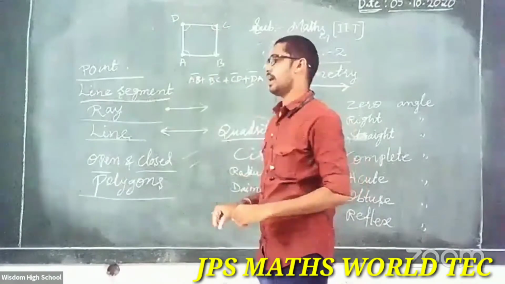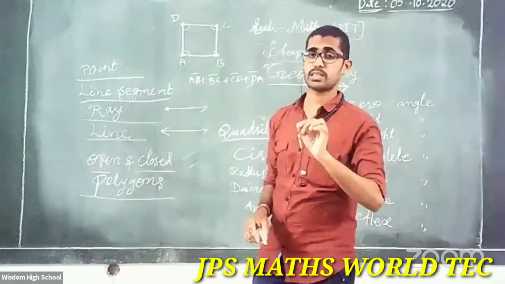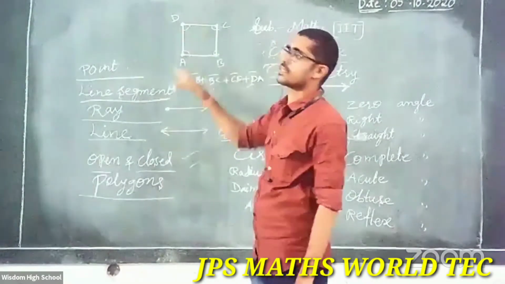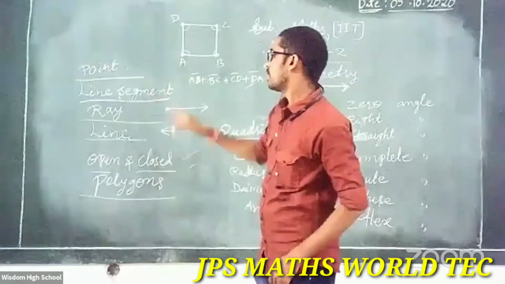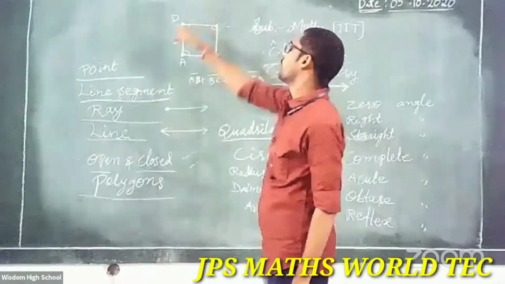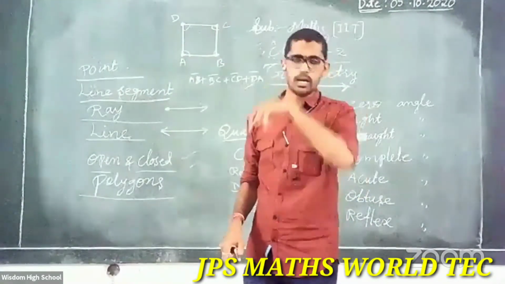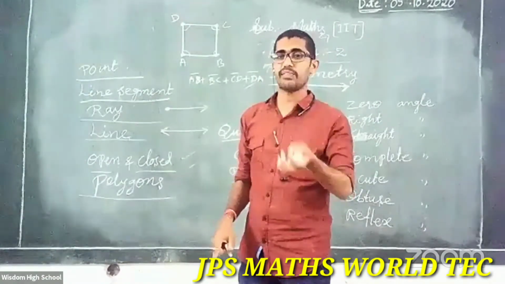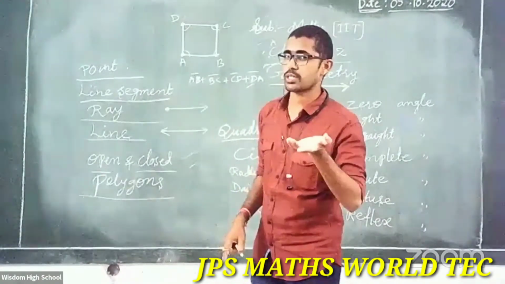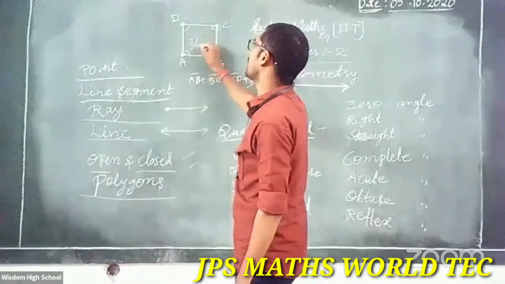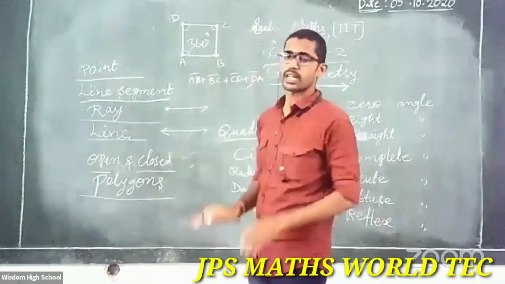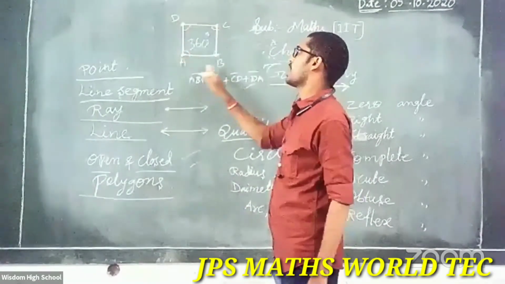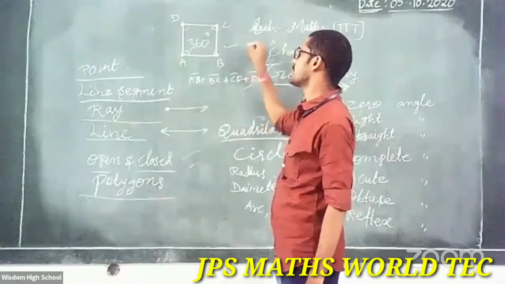Is that clear? And one more. What is the sum of the three angles of a triangle you have written? 180 degrees. Now here, how many angles? Tell me. 1, 2, 3, 4. These are the four angles, right? Now, the sum of the four angles of a quadrilateral is how much? Yes, very good student. 360 degrees.